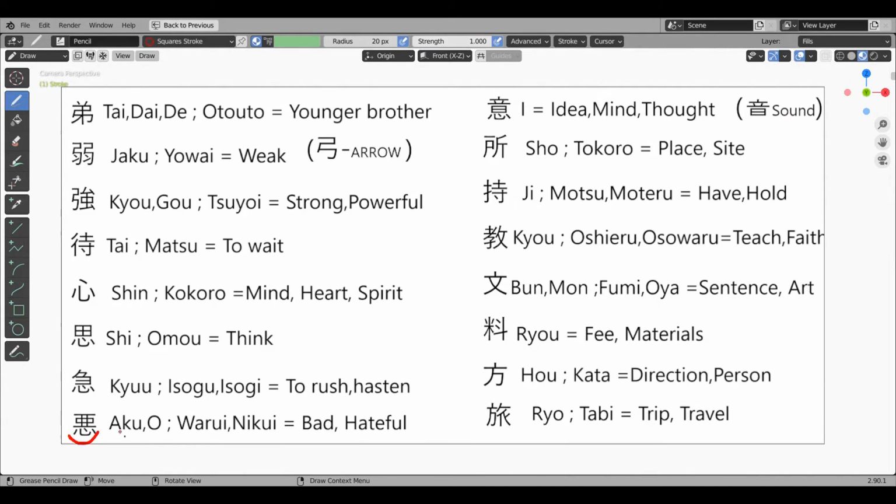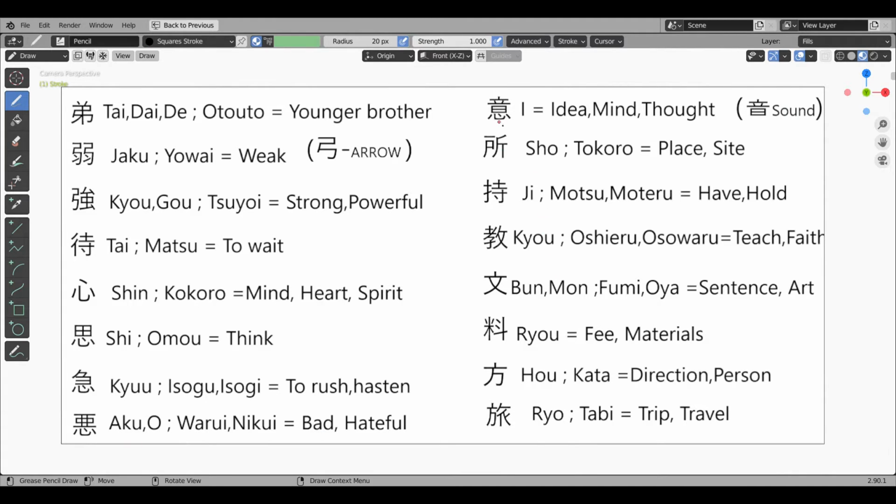Next kanji in which the heart radical is used in the N4 syllabus is warui kanji. Warui means bad. It also means nikui. Nikui means hateful. In this kanji, there is the heart radical and another radical which is used to express next in importance. When the heart gets secondary importance, whatever you decide is very bad. So this kanji means bad. Its onyomi is aku or o.